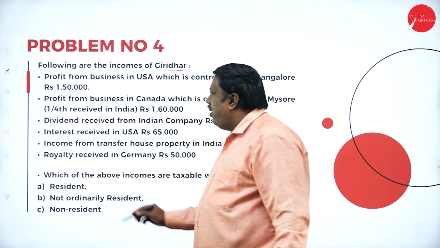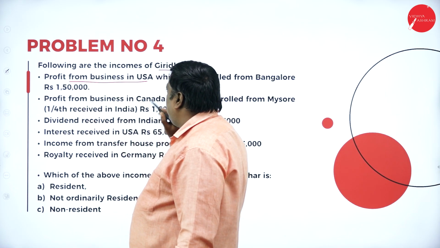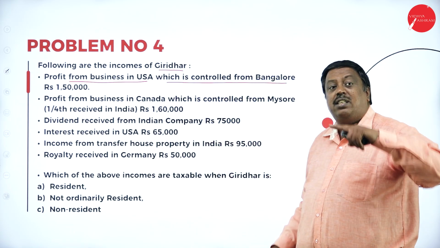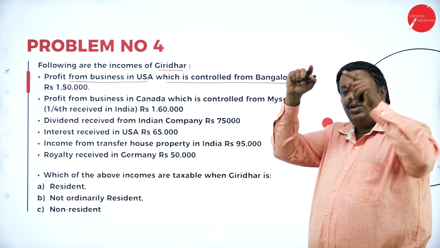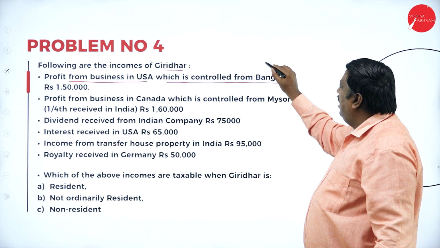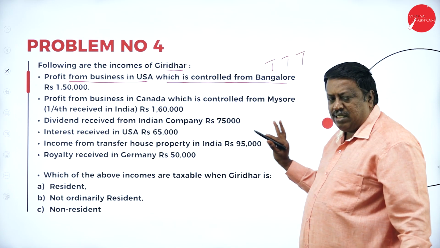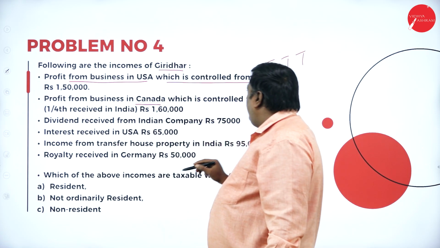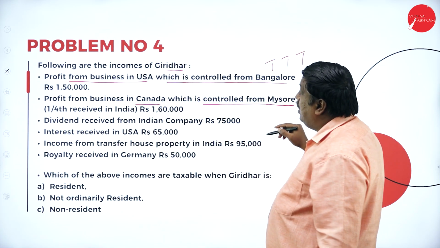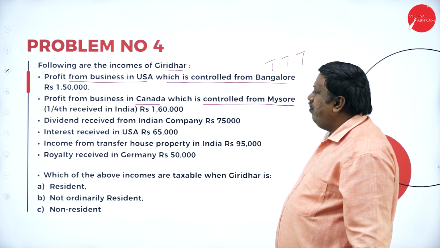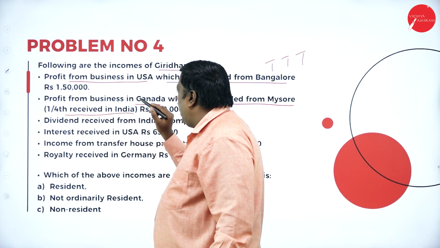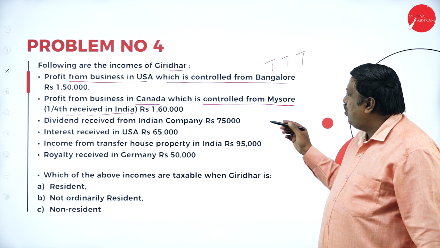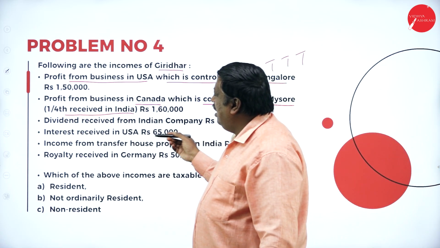We have to calculate. See here, I have a business in USA which is controlled from India, then it is taxable in all the three cases. Next one, I have a business in Canada which is controlled from Mysuru, and 1/4 received in India.